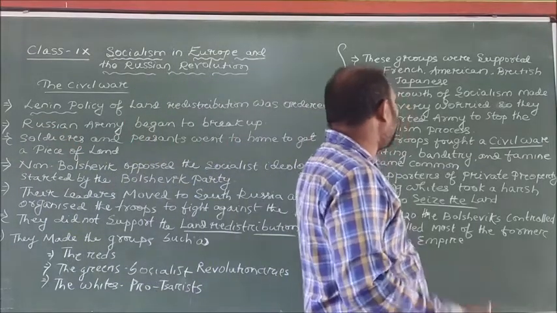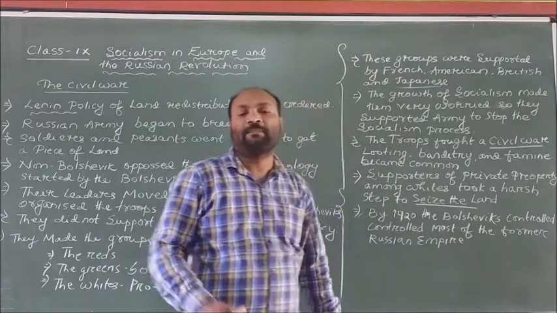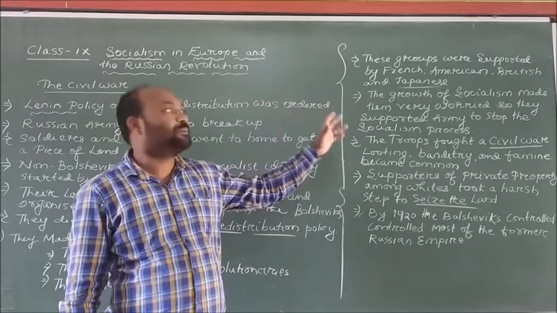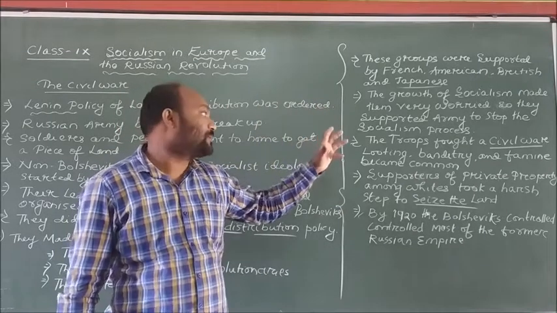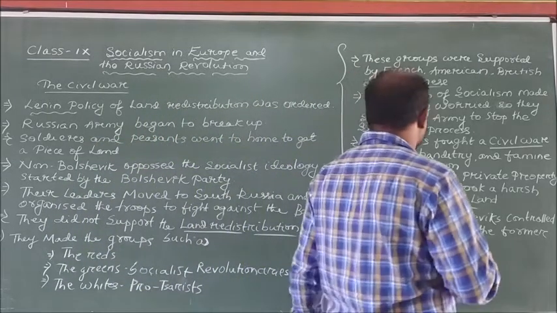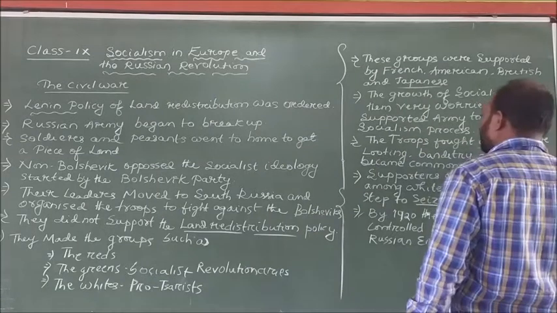So in order to stop the ideas of socialism, the Americans, the French, the British, as well as the Japanese came together, and the movement became a civil war in Russia.